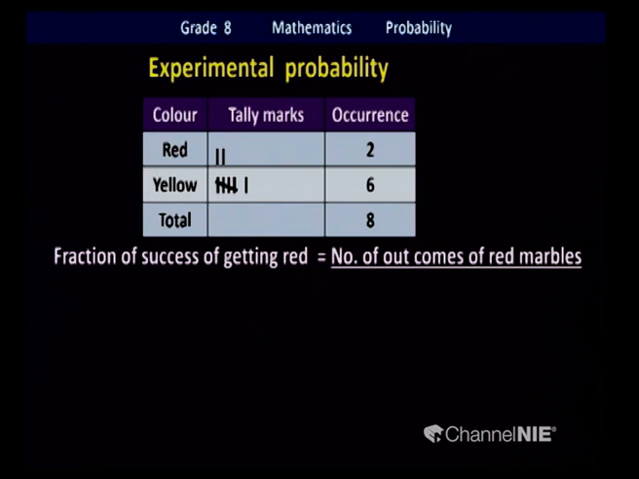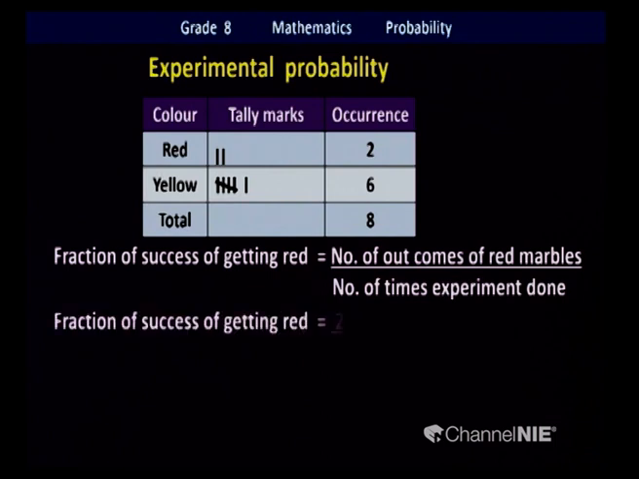So the total number of times we got red marbles was, yes, okay. How many times did we do the experiment? Yes. Then can you write the experimental probability here, fraction of success? Write it please. Okay, good. What is it? 2 times you got red marbles. You did how many times? 8 times. Good, well done.